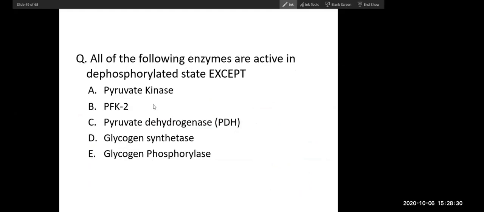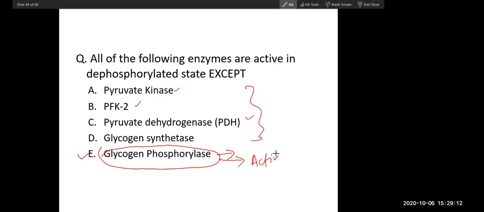All of the following enzymes are active in the dephosphorylated state, except. I think B, PFK2. PFK2 is also active in the dephosphorylated state. This is a FAD enzyme, also active in the fed state. This is the enzyme which is active in fasting. This is the exception. I told you all enzymes are active in the dephosphorylated condition except a few. So this is the exception, which is active in the phosphorylated state.